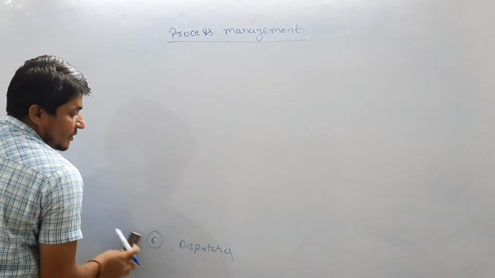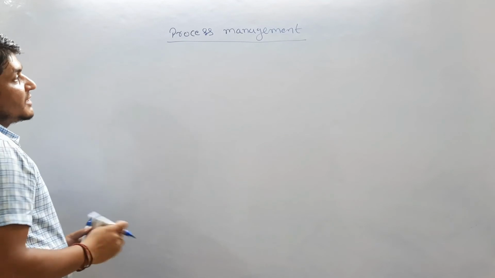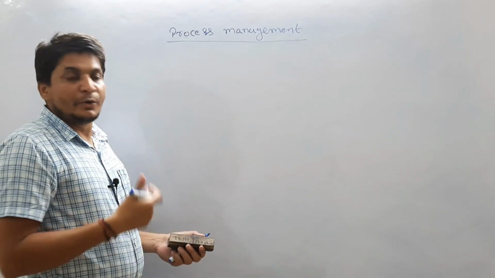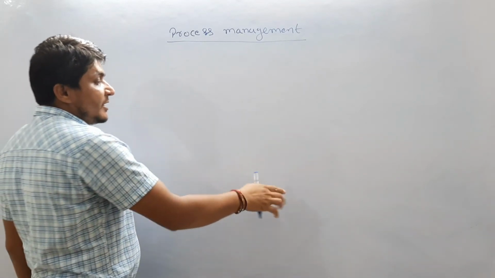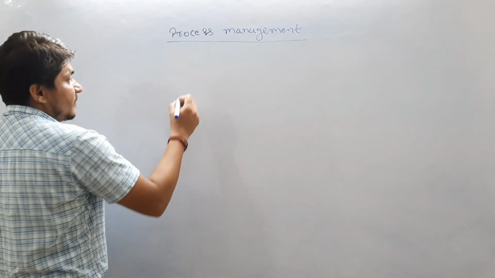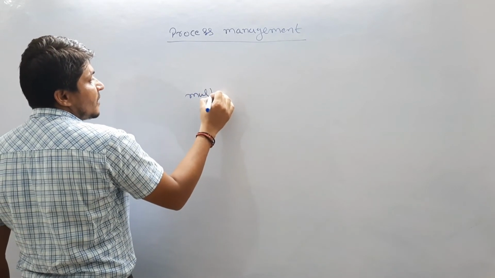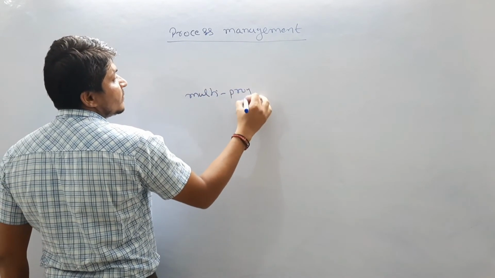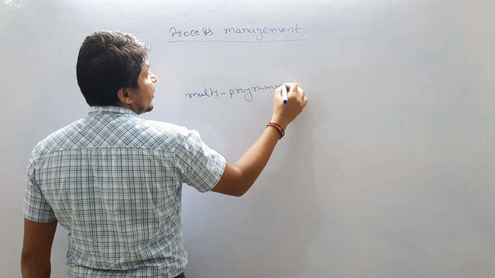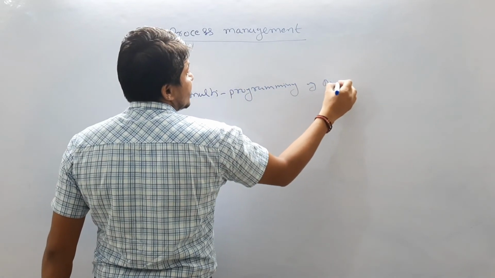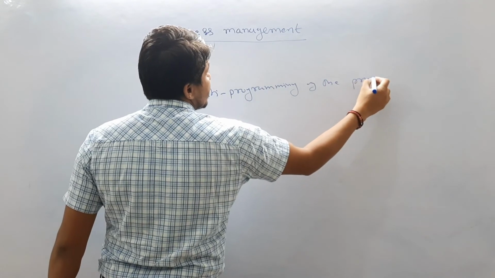Now what is dispatcher? We have already done this. The dispatcher is responsible for saving the context of one process and loading the context of another process. Now I have written one more point: multi-programming of the operating system, multi-programming of the process.